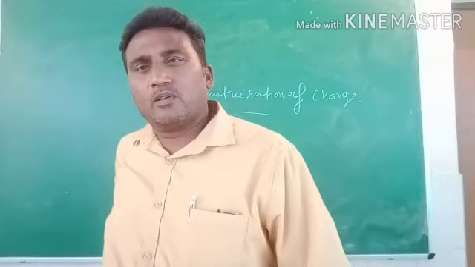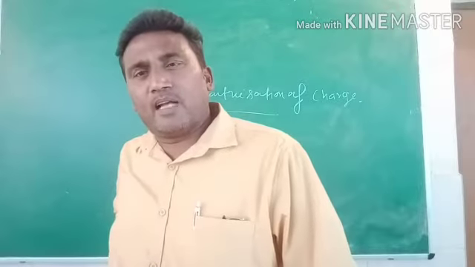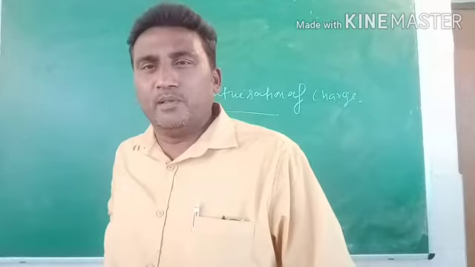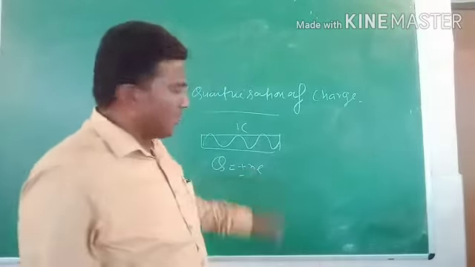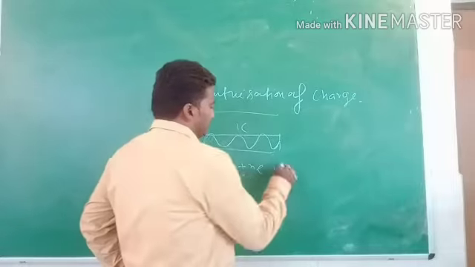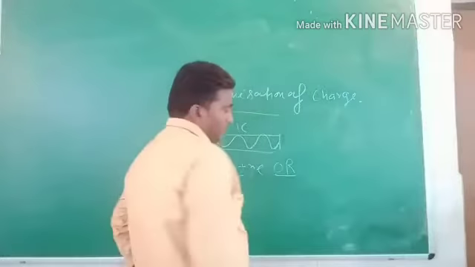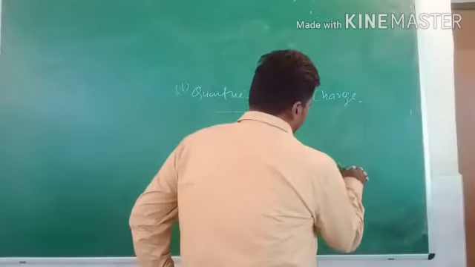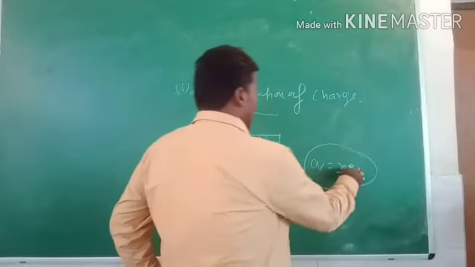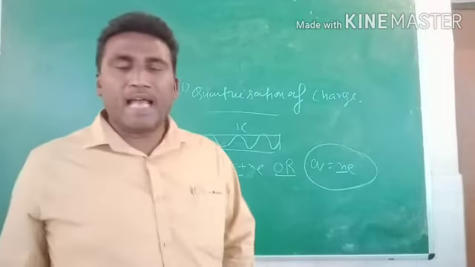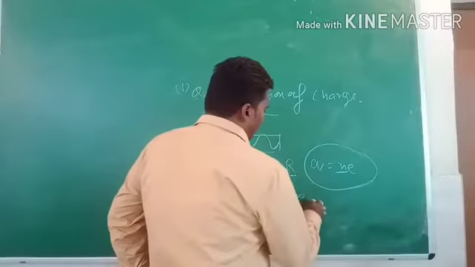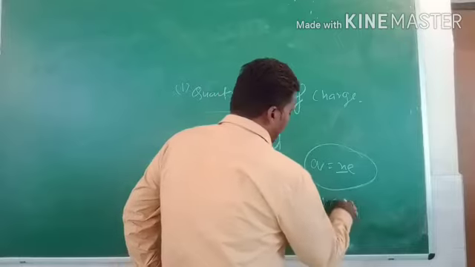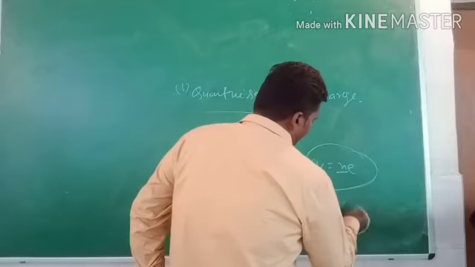The quantization of charge is basically the total integral multiple of the transforming charge from one body to another. It is represented as Q is equal to plus minus Ne, or in some books Q is equal to Ne. Now N is the total number of transferring electrons and e is the value of charge.